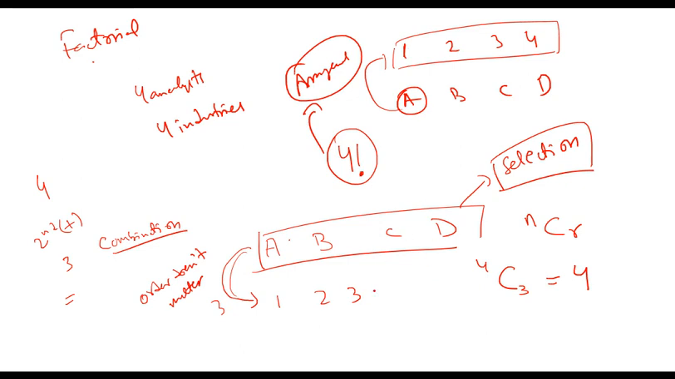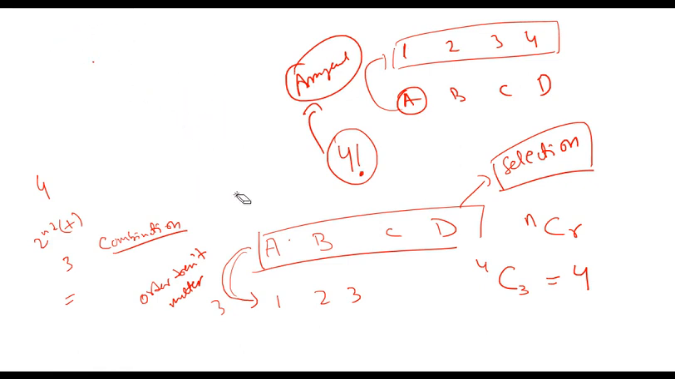Now how you allocate it, that is a different story. That is not a concern here. Only selection is a concern. So remember, when we talk about factorial, only arrangement is a concern. When we talk about combination, only selection is a concern. Any problem so far?